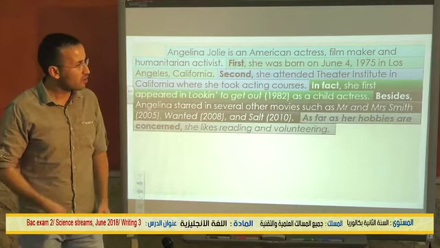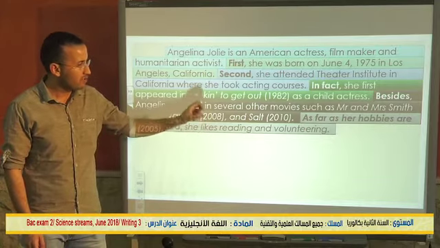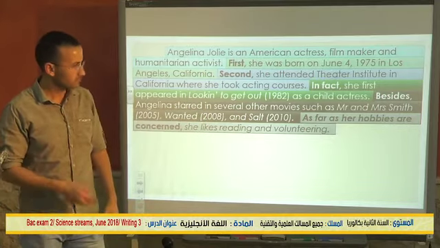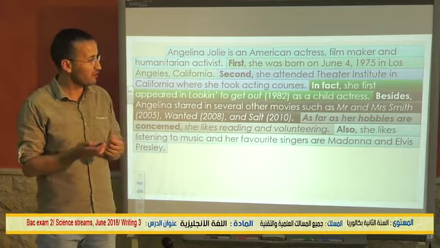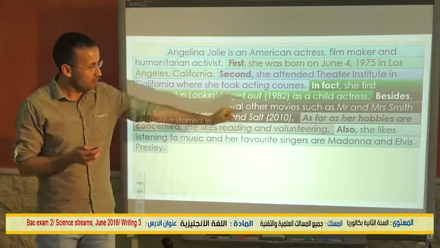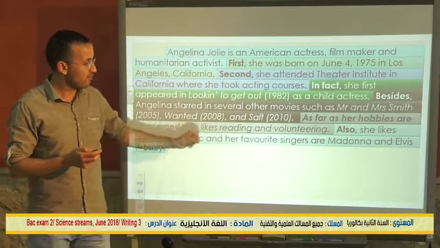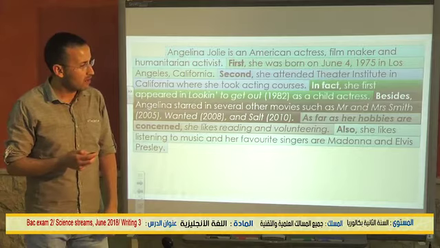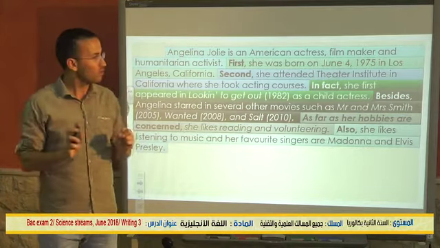As far as her hobbies are concerned, she likes reading and volunteering. And the last detail we have here, or the last idea, is this. Also, she likes listening to music, and her favorite singers are Madonna and Elvis Presley. As you can see, that's all. It's very simple.